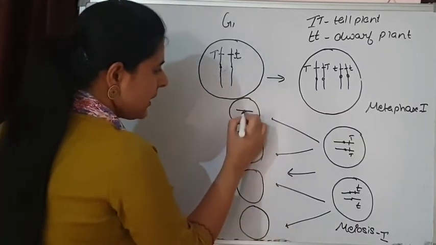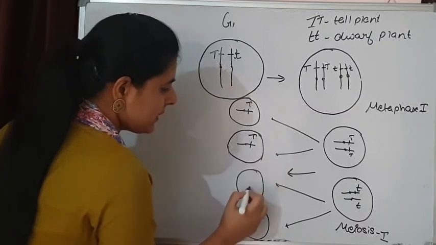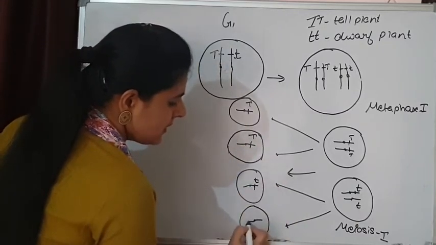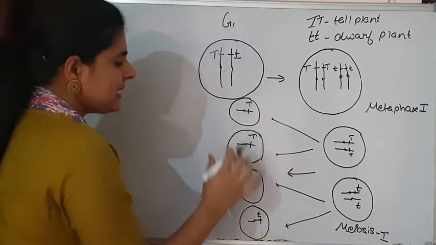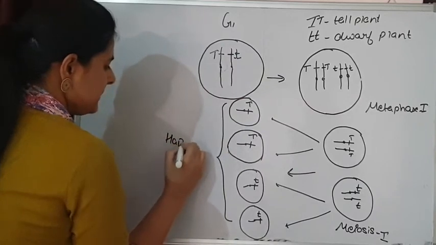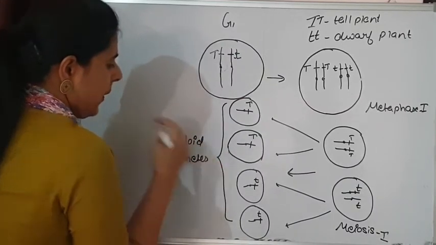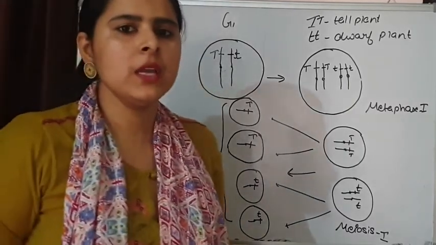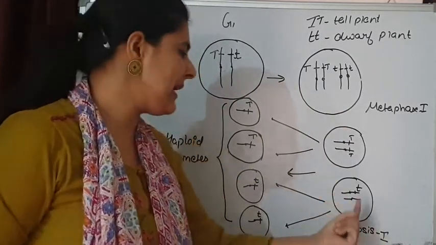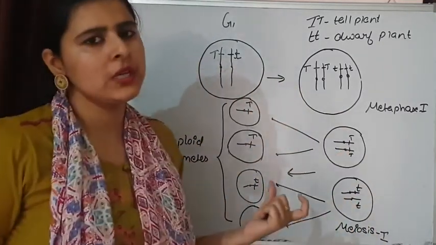This is receiving capital T, this is also receiving capital T, and these are receiving small t and small t. These are the four haploid gametes, which are receiving only one of the alleles from the combinations, and it is completely a random chance which allele is incorporated in which gamete.